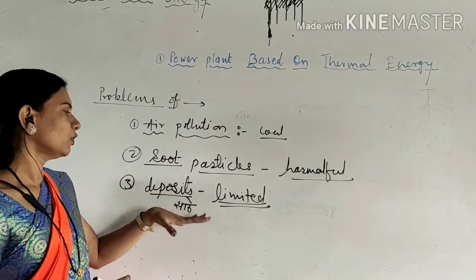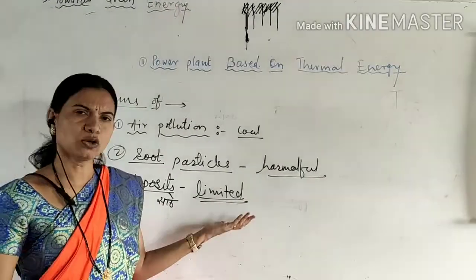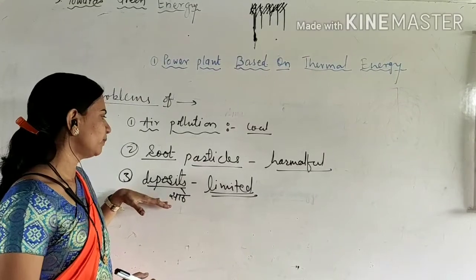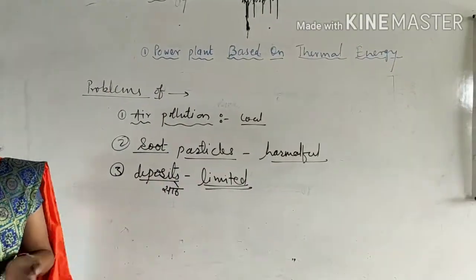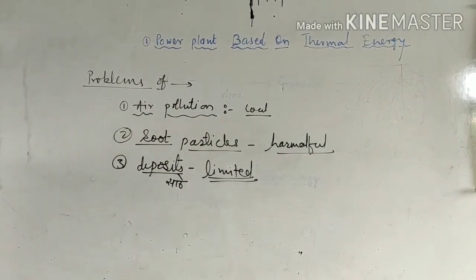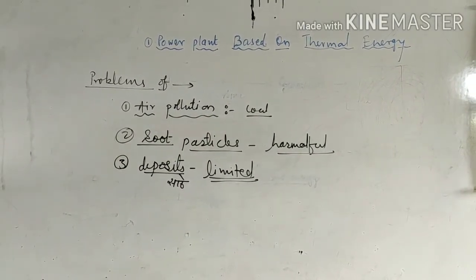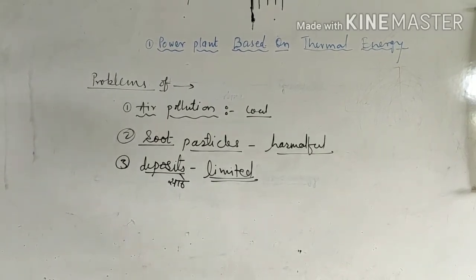So burning of this coal is not eco-friendly. So deposits of this coal are very limited, and we are totally depending upon the natural reserves of this coal. Therefore, in future there will be limitations on the availability of coal.